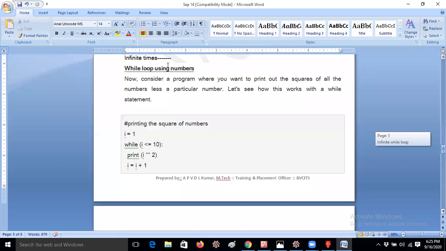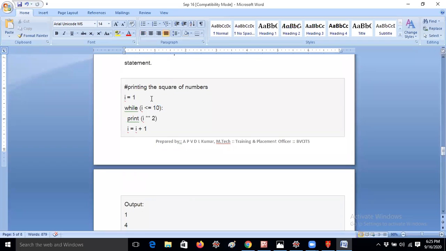So, while loop using numbers. Let me take a simple example. I'm taking a lot of examples for practice purposes. I would like to print the square of the numbers from 1 to 10. So it's a very easy program, guys. You should understand how I am writing the program.